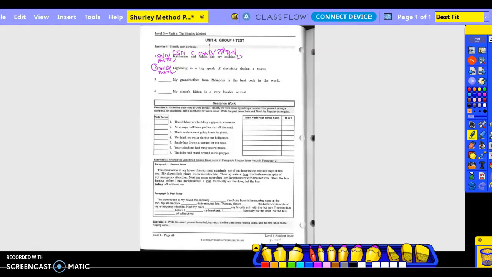They're not mixed yet. Number 3, my grandmother from Memphis is the best cook in the world. Who is the best cook in the world? Grandmother. Okay, grandmother, subject noun. What is being said about my grandmother? Is what? Is cook, right? Is the cook referring to grandmother? Yes, so it's a predicate noun, and is becomes the linking verb.